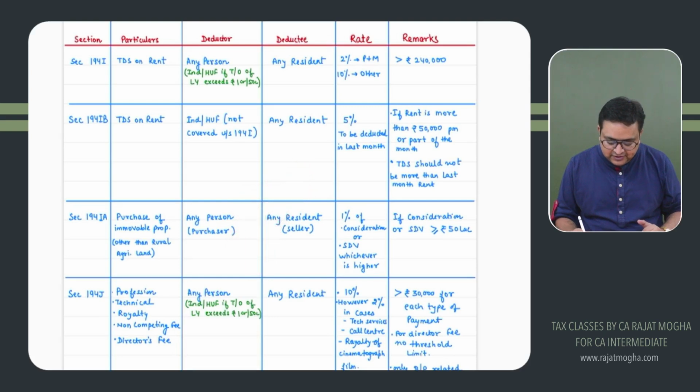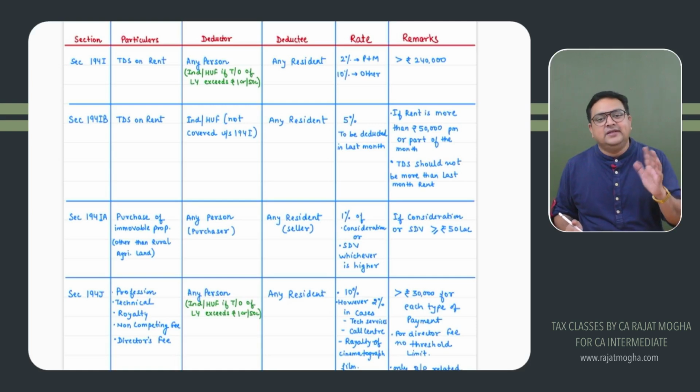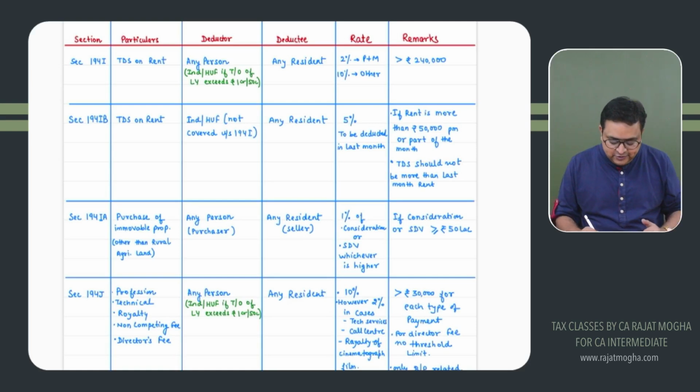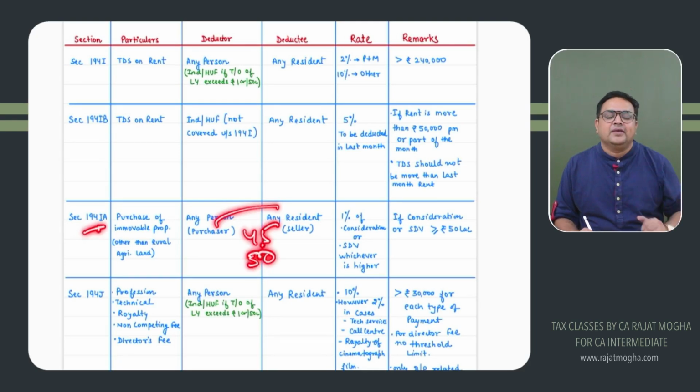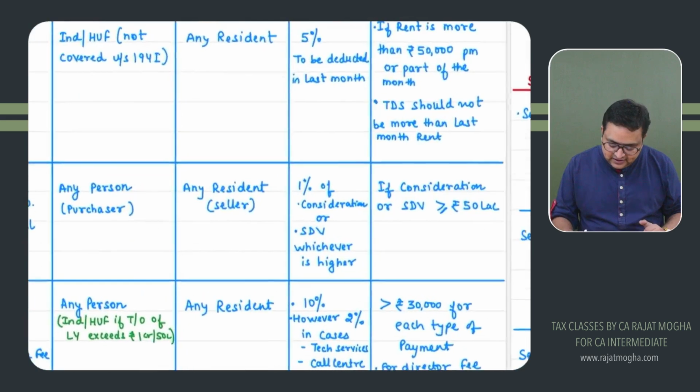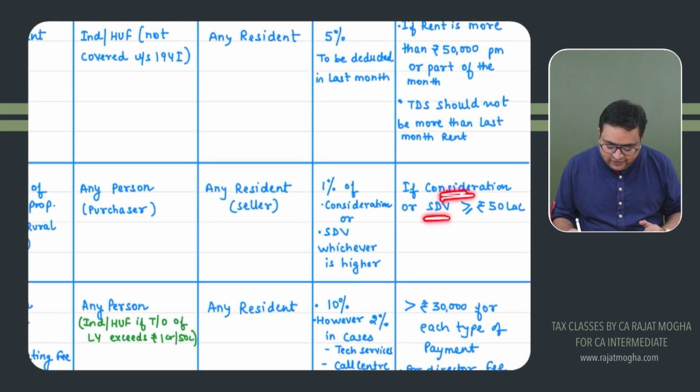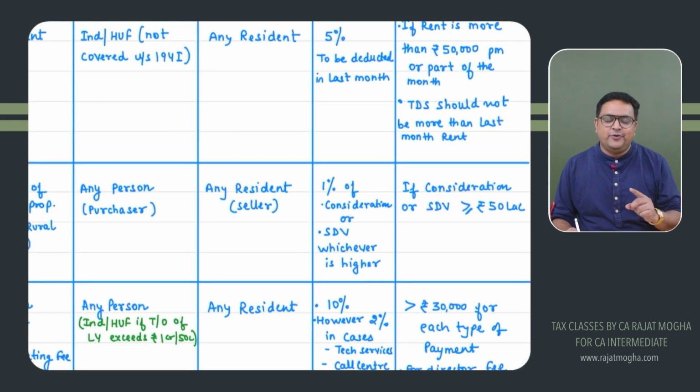So 1% of the consideration which you are paying or stamp duty value, whichever is higher, if the value of the property is 50 lakh or more. Which value? Either the purchase price is 50 lakh rupees or more, or the stamp value, anything. If the purchase price, let's say you are purchasing it for 45 lakh, so this section will not apply. But the stamp duty value is 50 lakh, then this section will apply. So either the consideration price or the stamp duty value, please remember, very, very important point.